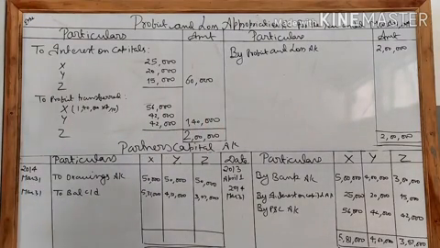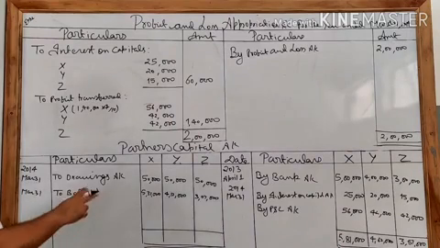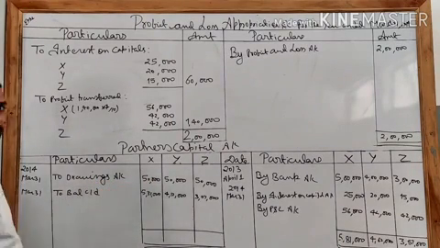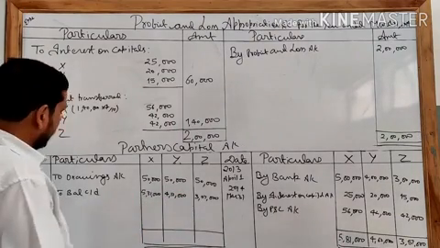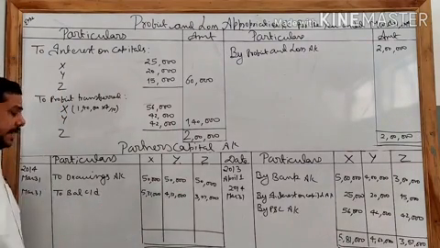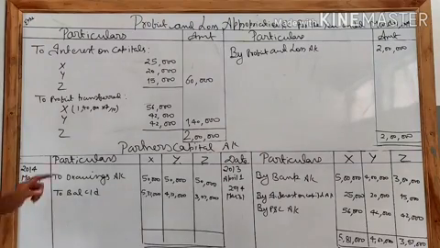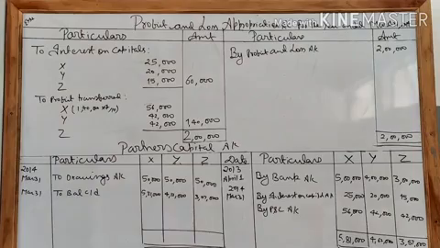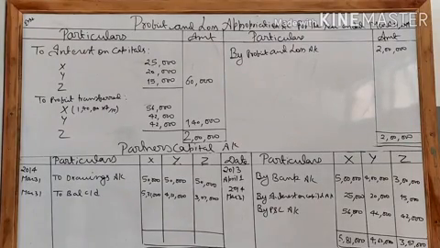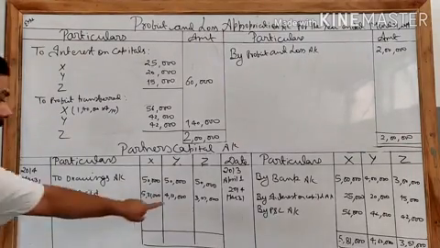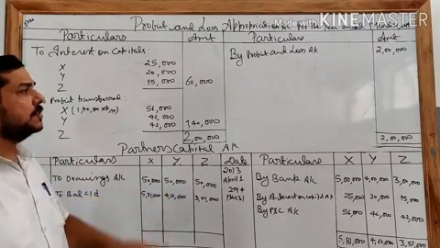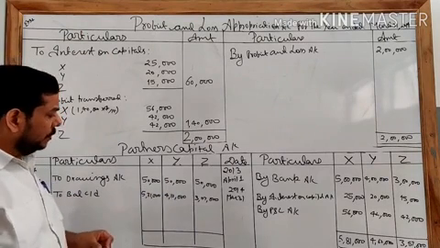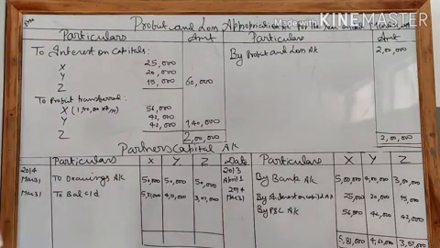Now come to the debit side of the partners capital account. Here they are having drawings of 50,000 each, and from the total of the credit side, subtract the debit. This is the balance to be carried forward to next year. Now for the next year, this would be the opening balance. Clear? On this balance, we are going to calculate interest on capital, because always remember, interest on capital is always calculated on the opening balance. Clear?